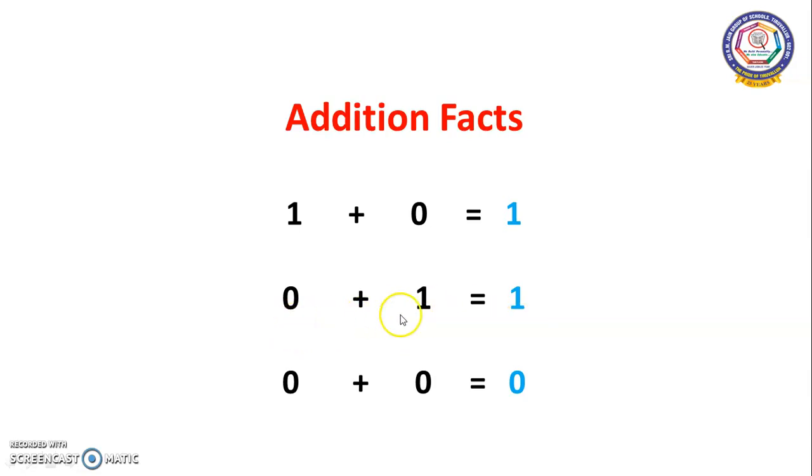Okay, here 0 plus 6 is equal to 6 only will come. Here 0 plus 8 is equal to 8 only will come. Whichever number we are adding with the 0, the same number will come because 0 has no value. See here, 0 plus 0 is equal to 0, because 0 has no value. If you add two zeros, the same 0 only will come.